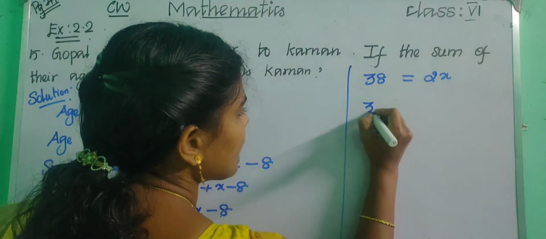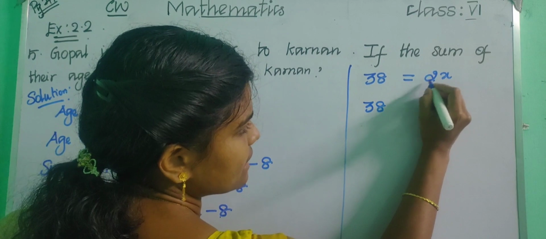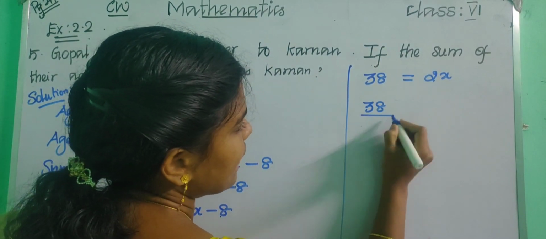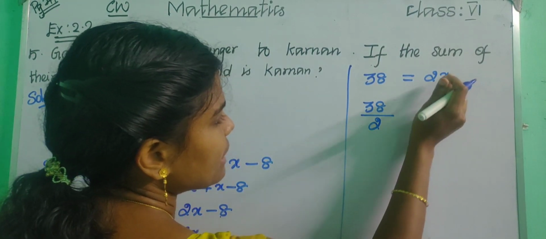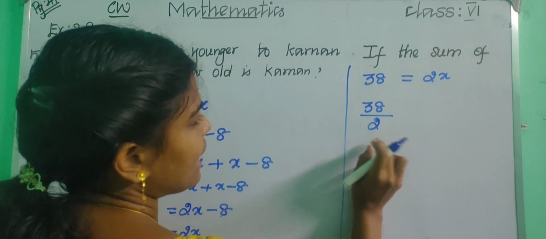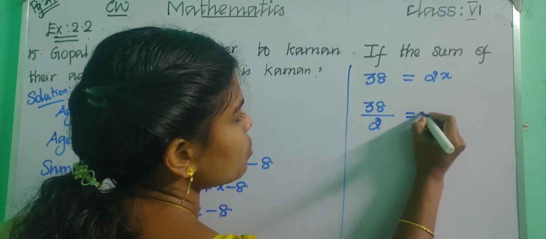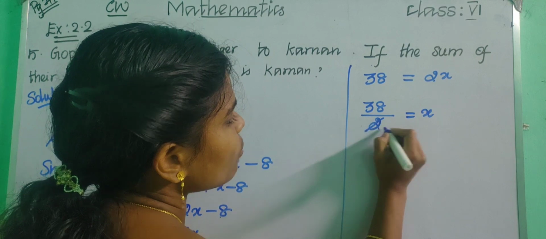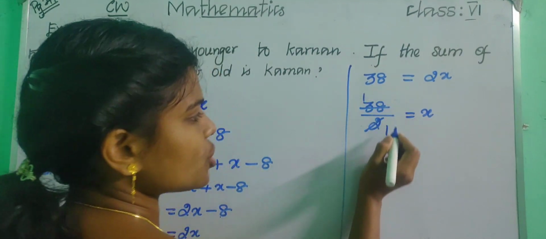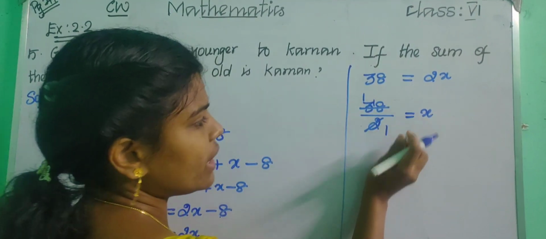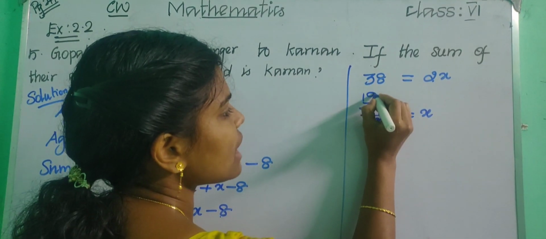Okay, so 38 is in multiplication, right? It is in product. So 38 upon 2. If you are bringing this to this side, it will become divide. So 38 upon 2 equal to x. Now divide it: 1 2 is 2, 1 2 is 2. So remaining 1. So 9 2s are 18.